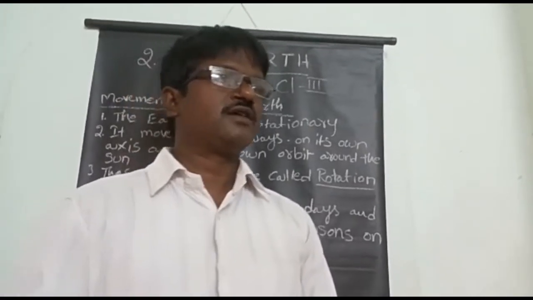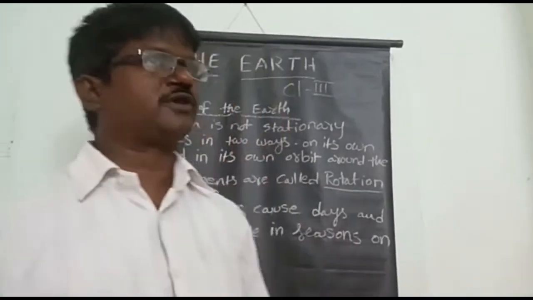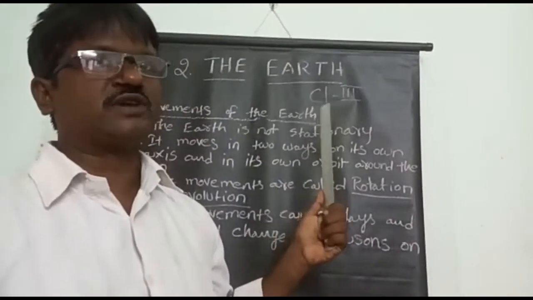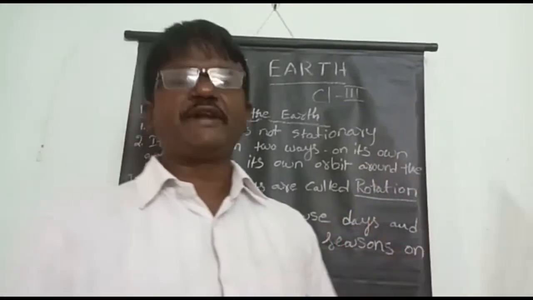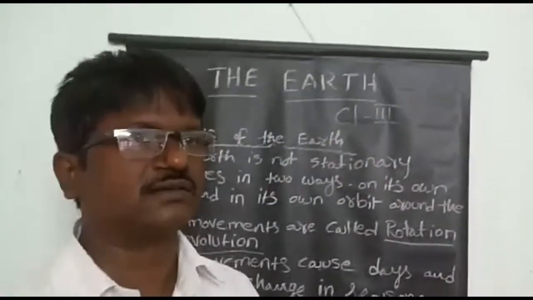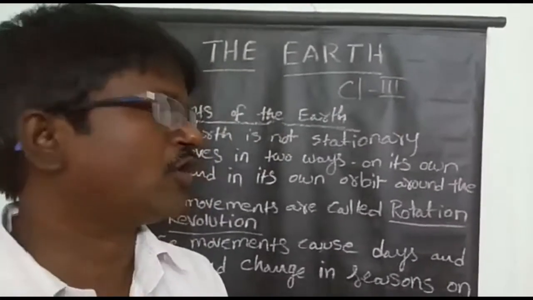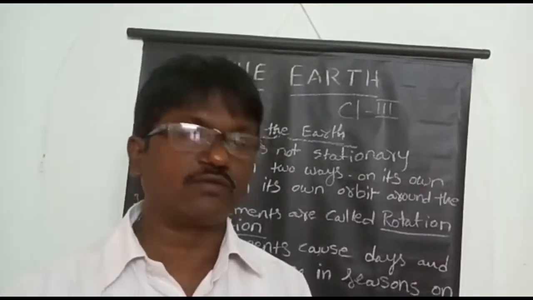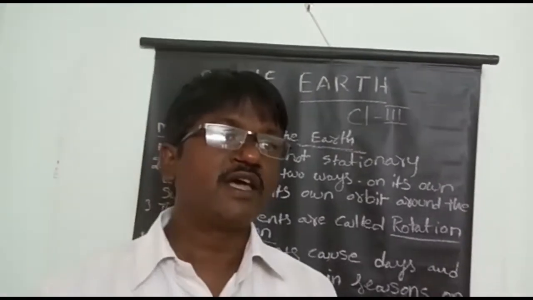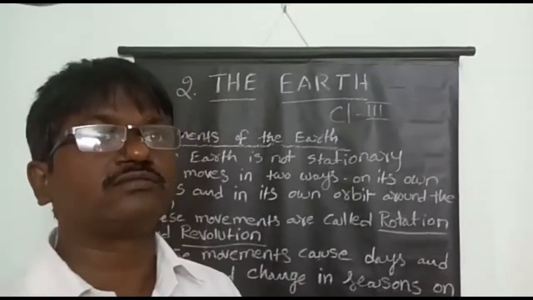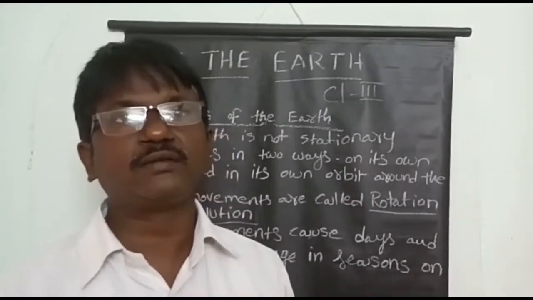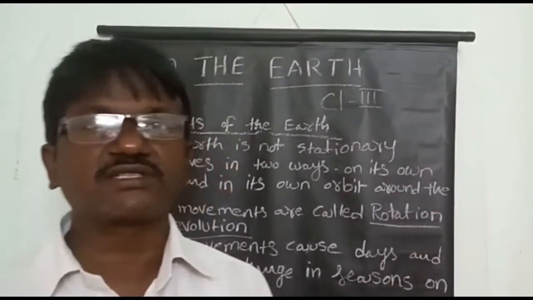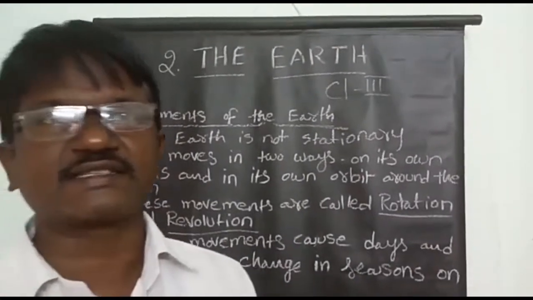Last week, in the last class, we discussed the Earth lesson from class 3. We completed half of it. So, what was completed in the last class? What is the shape of the Earth? How do the sun's rays fall on it? Where the sun's rays fall, that area has daytime. Where the sun's rays do not fall, that area has night time. We also discussed the unique features of the Earth. These are all we discussed in the last class.